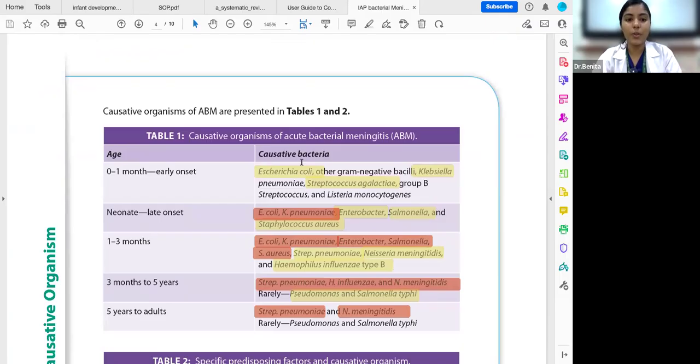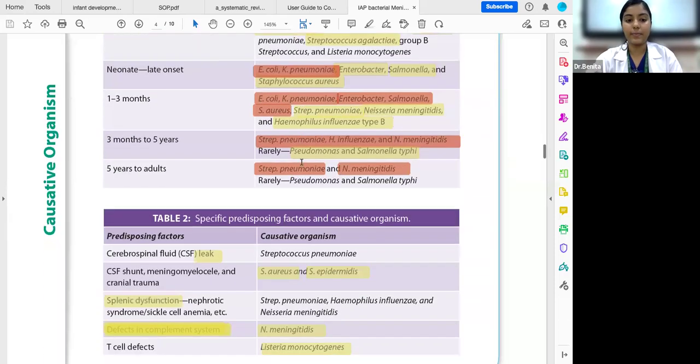It depends on the age group. In neonates, it mostly ranges in the gram-negative spectrum, starting from E. coli to Klebsiella pneumoniae. And in the late onset, we have Staphylococcus aureus, Enterobacter, Salmonella. Now, at 1 to 3 months, it gives a mixed picture with gram-negative as well as gram-positive. Gram-negative, we have E. coli, Klebsiella pneumoniae, and the main 3 gram-positive, we have Streptococcus pneumoniae, Neisseria meningitidis, and Haemophilus influenzae B. Now, 3 months to 5 years, it's the same 3. But more than 5 years, we do not have Haemophilus influenzae. It's only Streptococcus pneumoniae and Neisseria meningitidis.